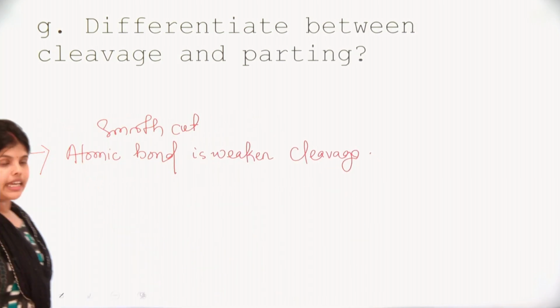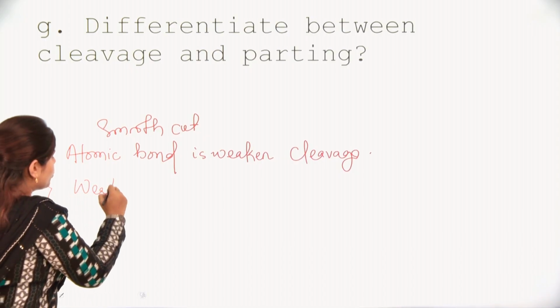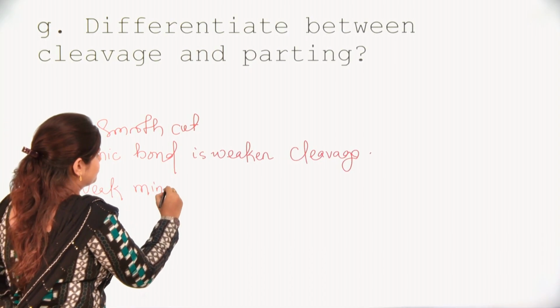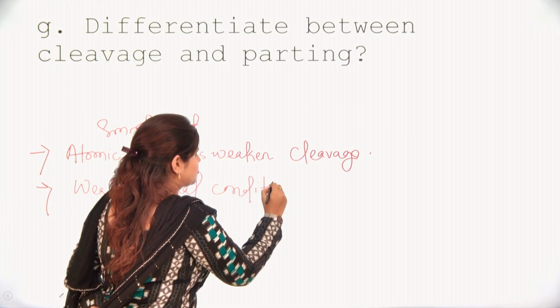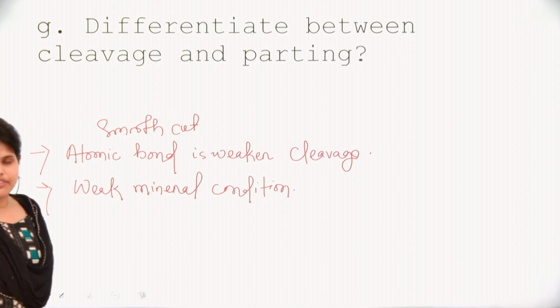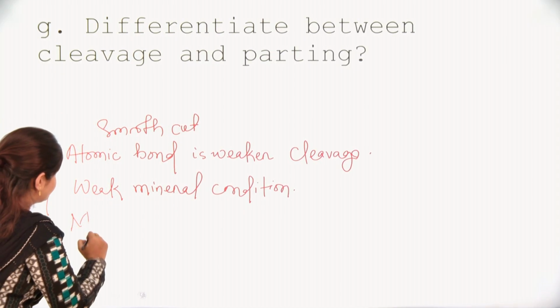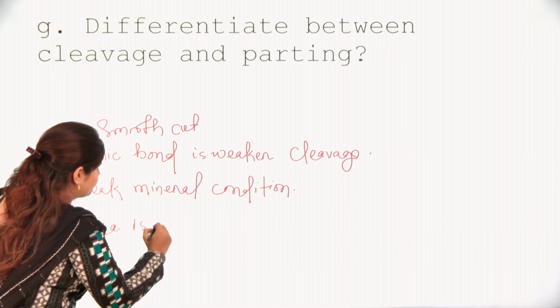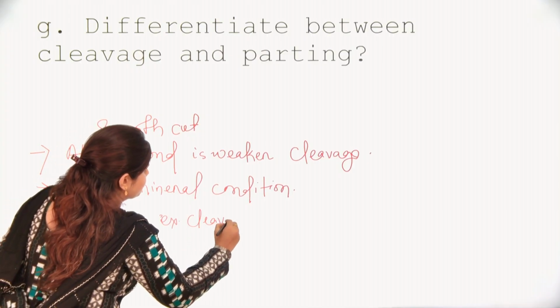But in case of parting, we have a weak mineral condition. The best example of cleavage is mica. You can also write that mica is the best example of cleavage.